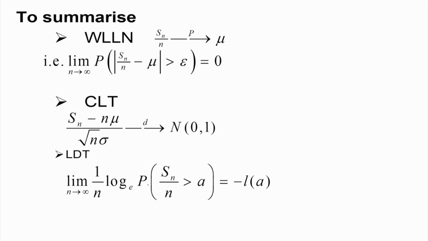It finds the limit of a quantity where, instead of dividing by root n or simply Sn by n, we consider log of the probability that Sn by n is greater than a, divided by n. What is the limiting value of this quantity? That is equal to minus L(a), where L(a) is the maximum over positive s of as minus log of Mx(s). Mx(s) is the moment generating function. So that way we can find L(a).